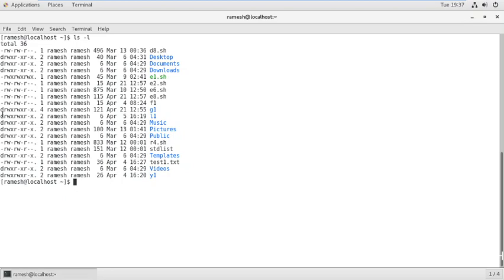The first place represents the file type, right? So we can understand this object as a directory. F1 is a file. The first character is a hyphen, which is a file. If it is D, it is a directory. So that we can easily understand whether that object is a directory or a file.